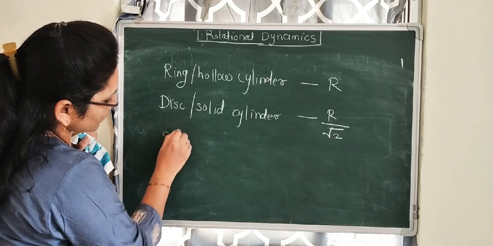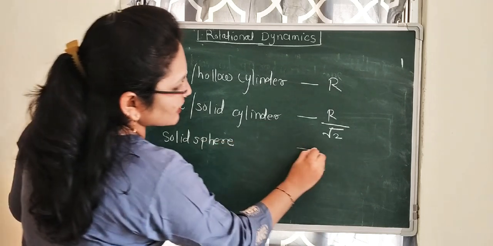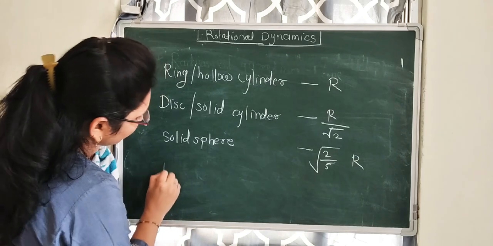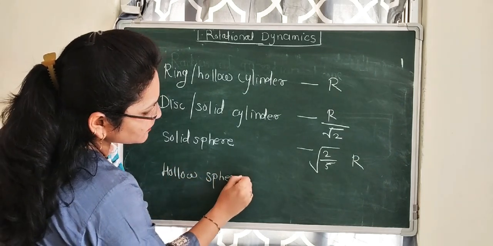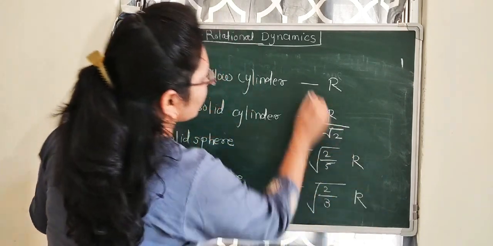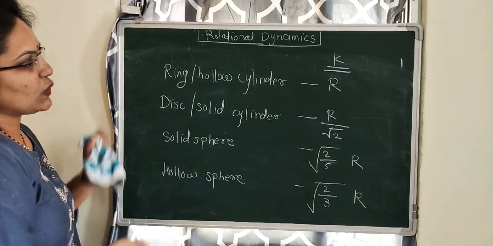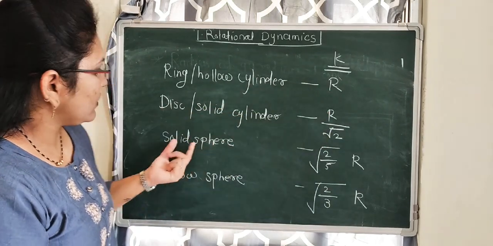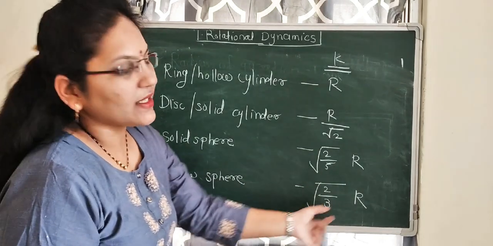For the solid sphere, the radius of gyration is root 2 by 5 r. And for the hollow sphere, the radius of gyration is root 2 by 3 r. These are the values of k for different bodies. Note that for the ring it is r, for the disc r by root 2, for the solid sphere root 2 by 5 r, and for the hollow sphere root 2 by 3 r.